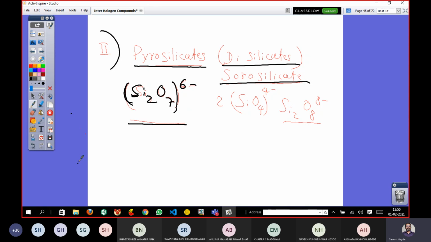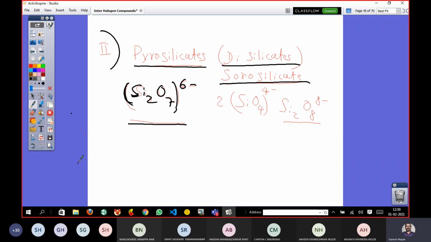That is the smallest, simplest unit. Now in a pyrosilicate, also called disilicate, there are two silicate units that combine. How can they combine? They can combine through an oxygen atom, one oxygen being common to both silicate units.